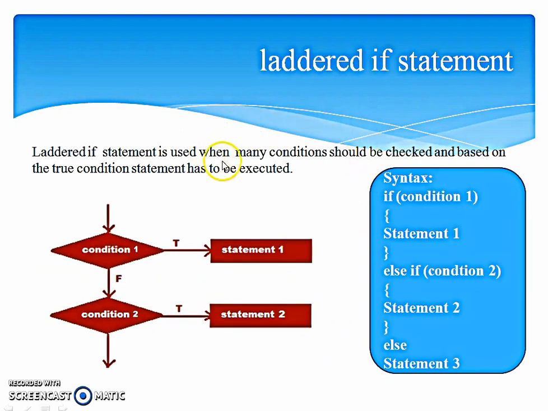Laddered if statement. Laddered if statement is used when we need to check many conditions, and based on the true condition, the statement should be executed. First condition will be checked, and if it is true, statement 1 will be executed, and that will be the end of this total if. If this condition evaluates to false, then a different condition 2 will be checked. Whichever condition in this set of conditions evaluates to true, corresponding to that, whatever statements we have put, those will be executed.